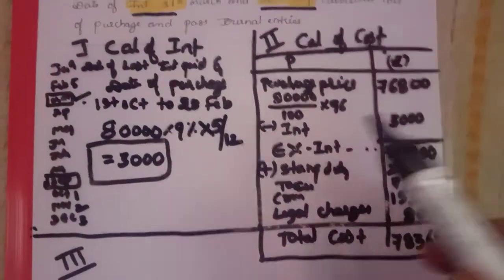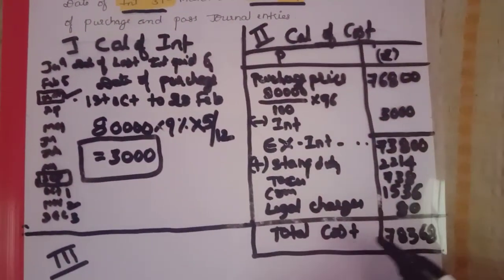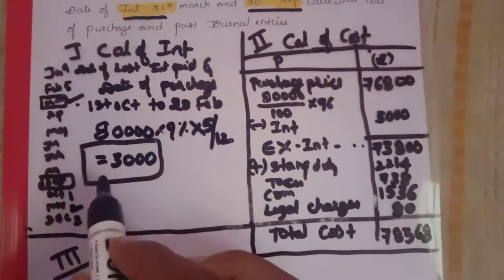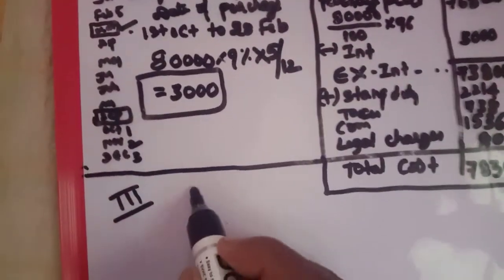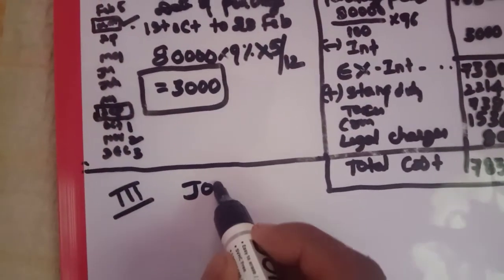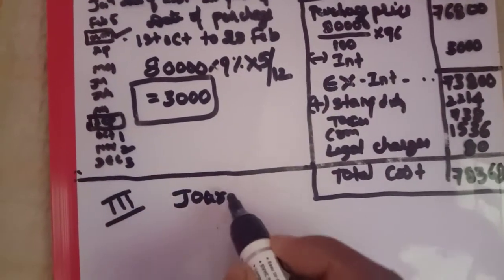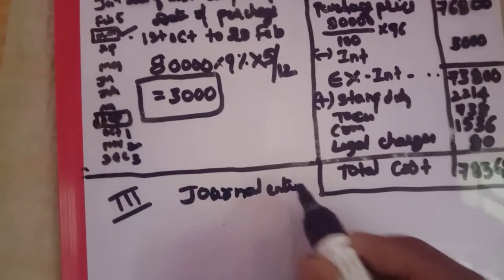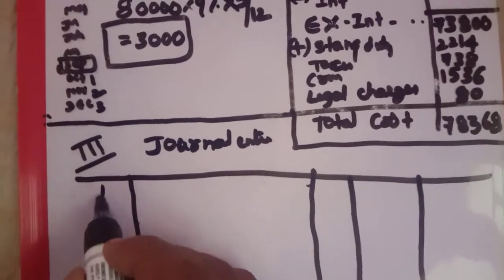Did you get that? Calculation of interest and calculation of cost. Total cost is 78,368 and interest is 3,000. Next, we need to pass the journal entries. As usual, we pass journal entries in the books of the purchaser. You know the columns: one is serial column, second is particulars column, third is ledger folio, fourth is debit and credit column. First, serial number 1.